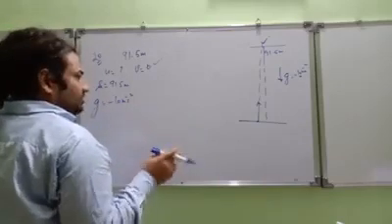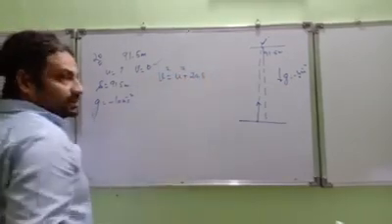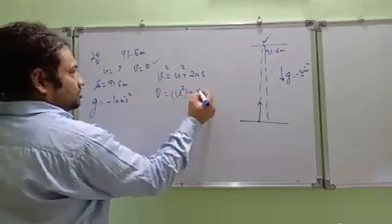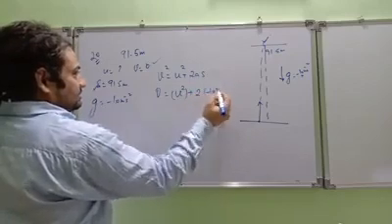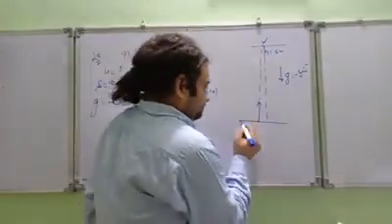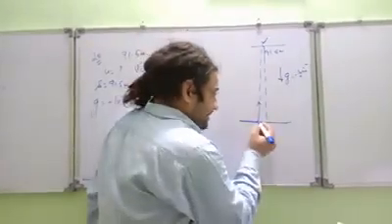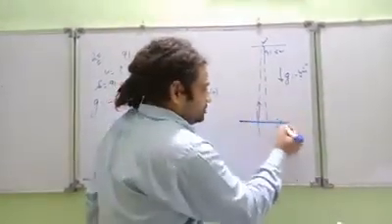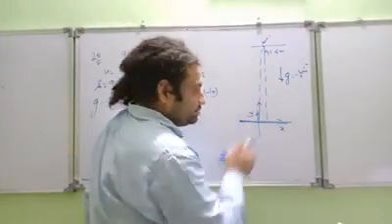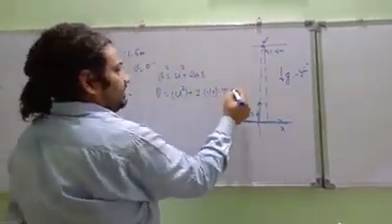Which formula? v square equals u square plus 2as. I'm going to use this formula. Here v is 0, u is unknown, plus 2 into acceleration, which is minus 10. And s is what, positive or negative? That's a good question. Now see, we are going to measure from the starting point. Upward is positive, so the body goes upward and the displacement is positive. So 91.5.